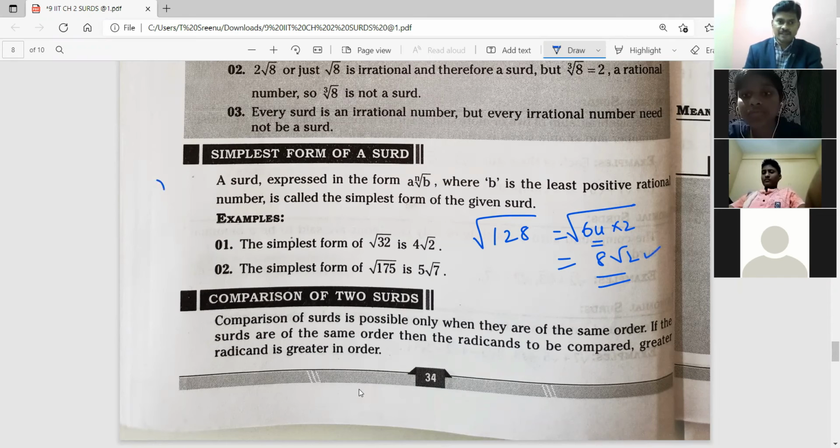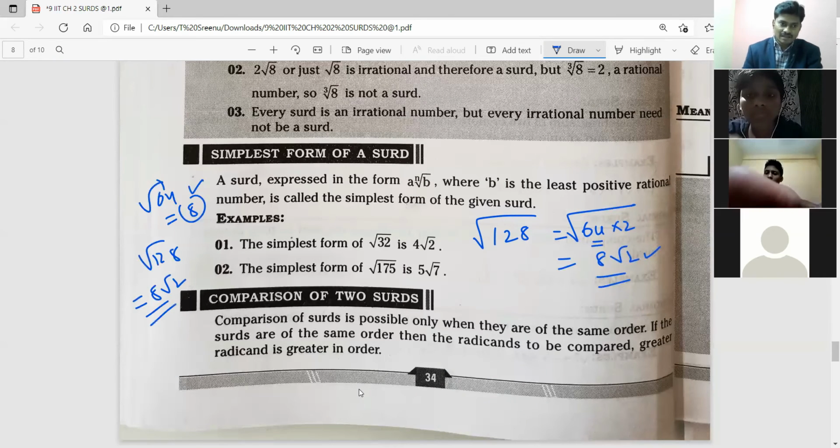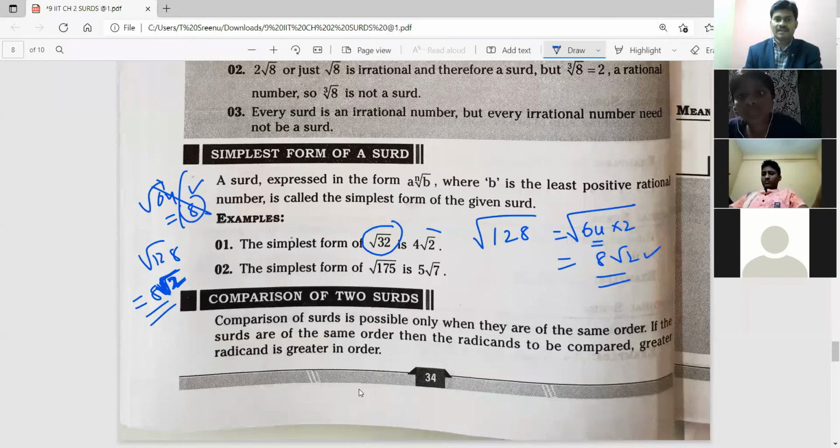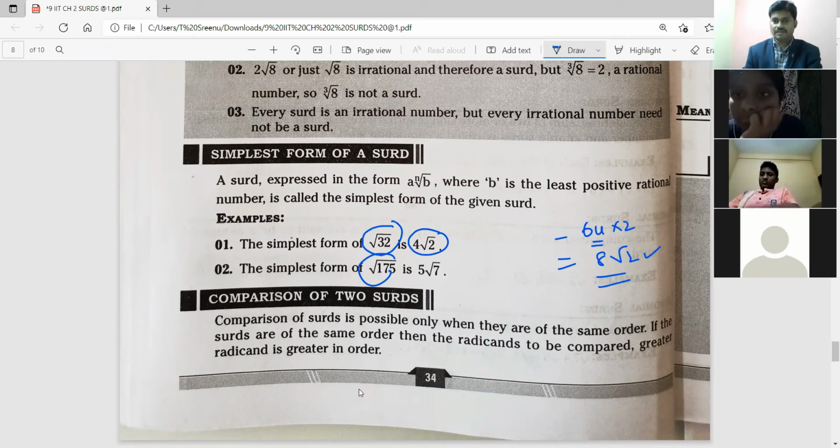The difference between root 64 and root 128: root 64 we get as 8, root 128 we get as 8 root 2. That means in the result, again an irrational number will come, again a surd will come. Then only it is the simplest form. If it is already simplified and expressed as not a surd, it is not the simplest form. Now you understand. 32 we are writing as 4 root 2, and the next as 5 root 7. So we are making them into simplest form. Please check these 2 examples once.